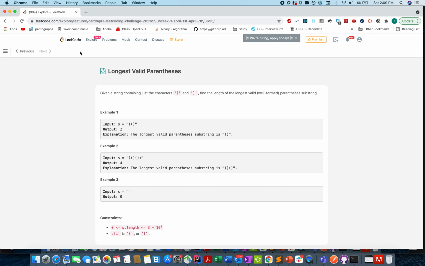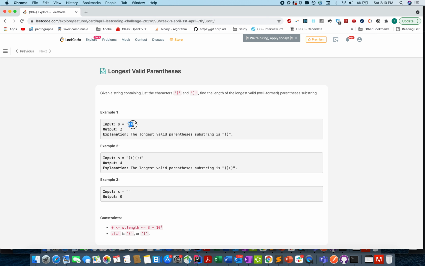Hello everyone, welcome to another day of April LeetCode Challenge, and today's question is longest valid parenthesis. In this question, we are given a string that can only contain two types of characters, opening parenthesis or closing parenthesis. We need to return the longest valid parenthesis substring of the given string. So let's try and understand by an example.